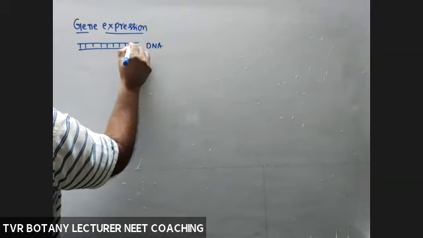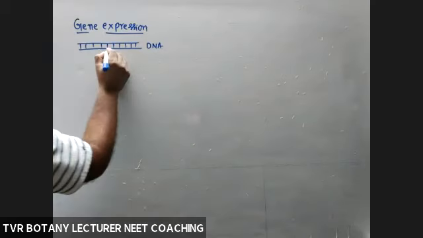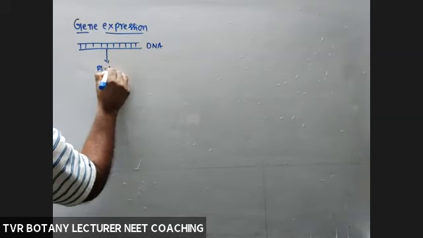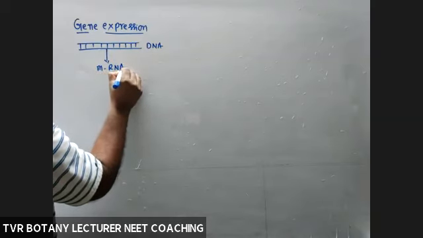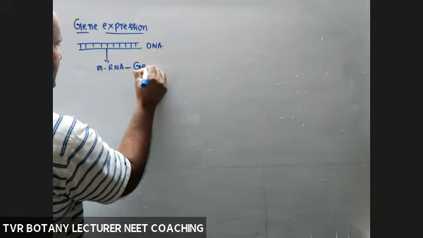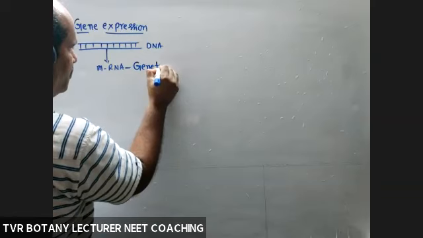Out of these two, one strand is coding for mRNA. From this one, during transcription, for example, mRNA is produced. On that mRNA, the genetic information is in the form of code language, the genetic code.